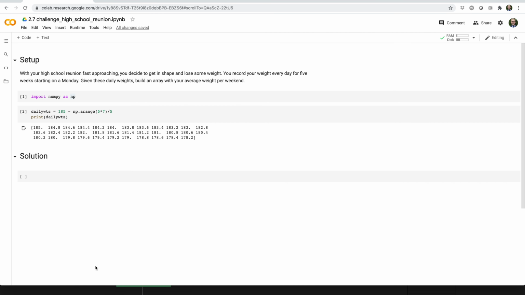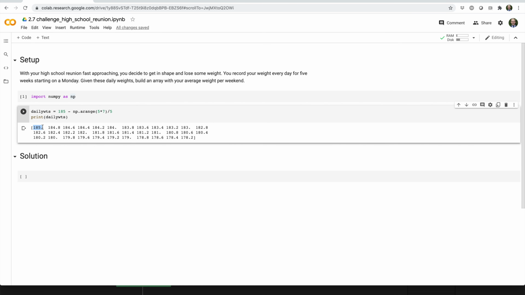So here's the setup. Basically, I just import NumPy, and then I build an array of weights. So this weight here was recorded on a Monday. So then you have Tuesday, Wednesday, Thursday, Friday, Saturday, and Sunday. So your solution should be a 5-element array, 1 element per weekend, where, for example, the first element in your resulting array should be the average of these two values because this is the first Saturday and Sunday. It's the first weekend. So go ahead and pause the video and see if you can solve this problem.